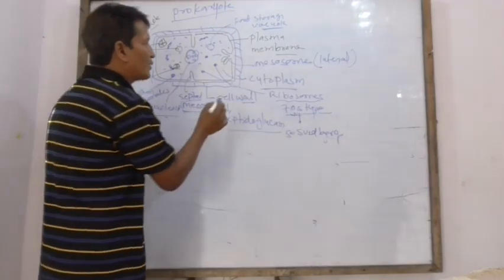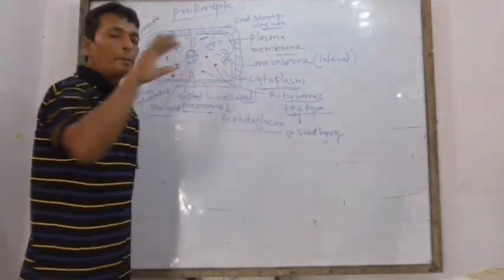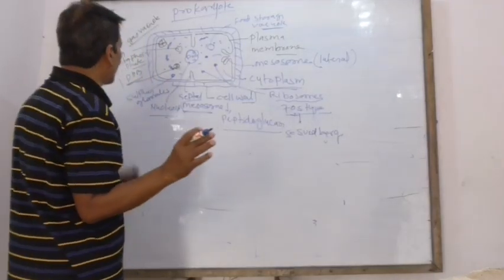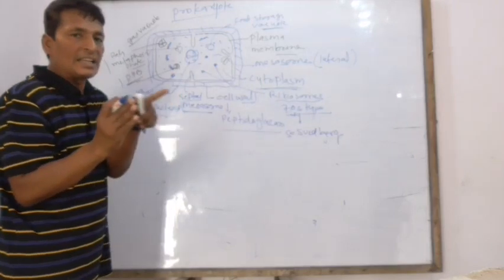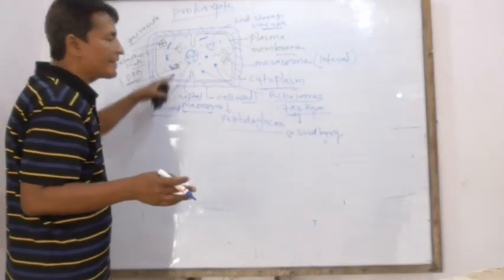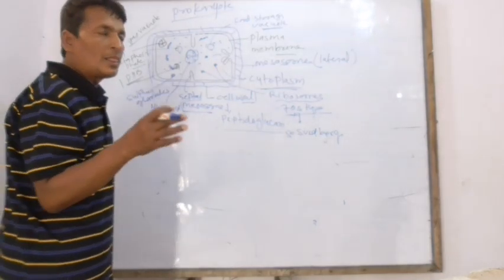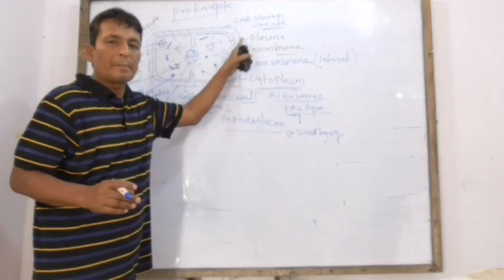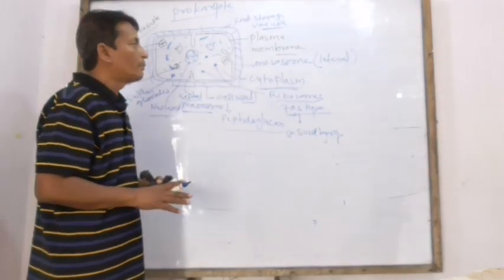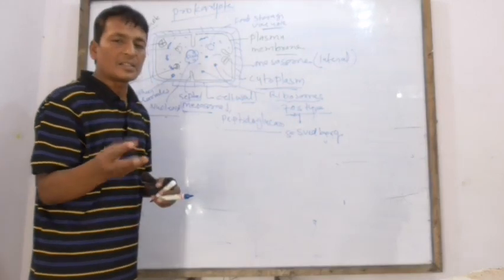Inside the cell there is cytoplasm or protoplasm having many ribosomes and some inclusions, and all cell organelles are lacking there. Understand? It means all the activities are performed by plasma membrane alone. What functions?